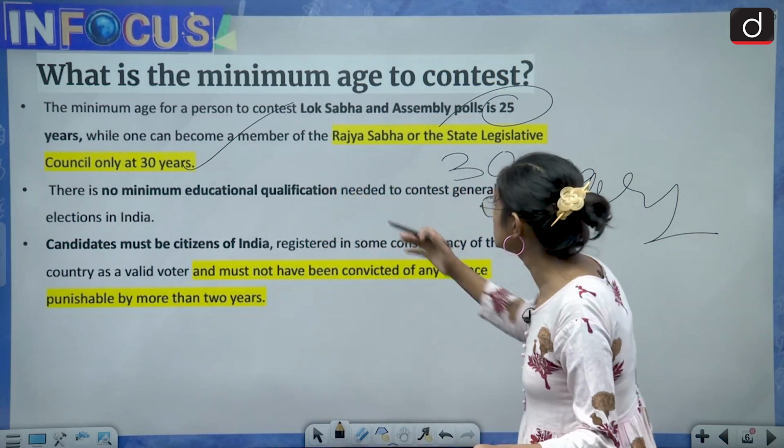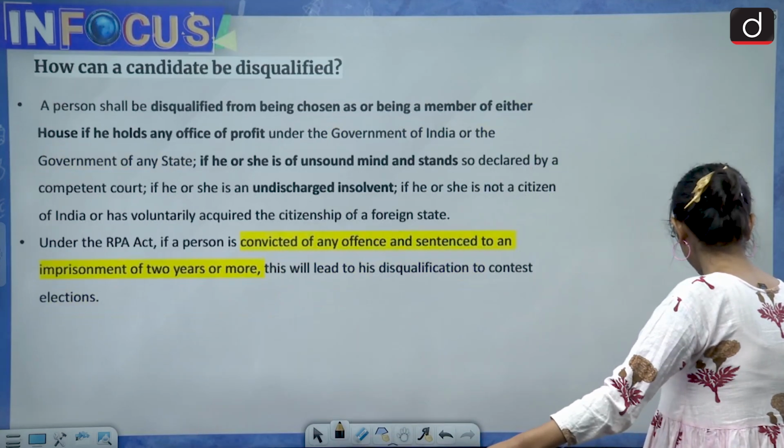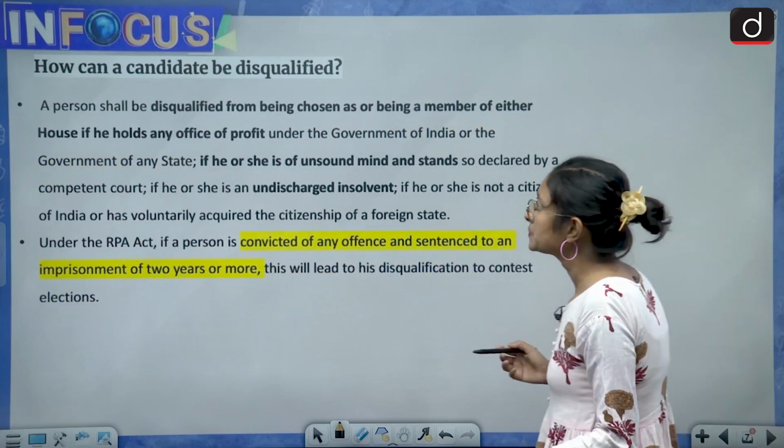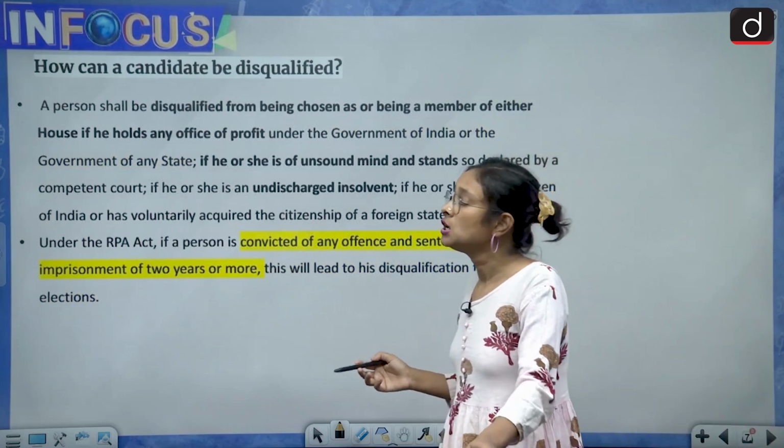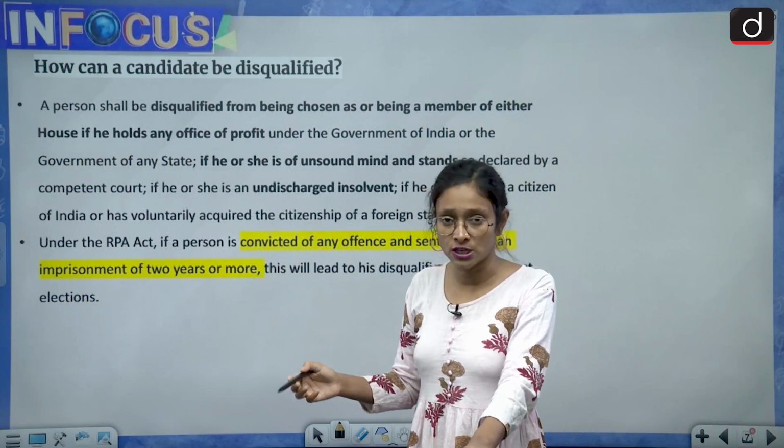So these are the rules and minimum age. Then we come to the next one: what are the rules for disqualification? There are a few rules for disqualification.